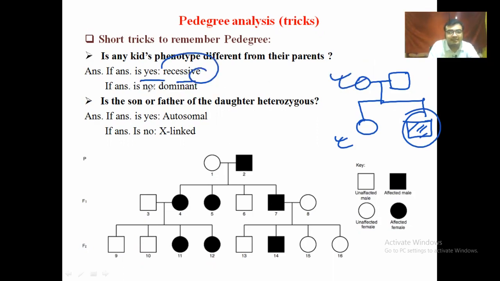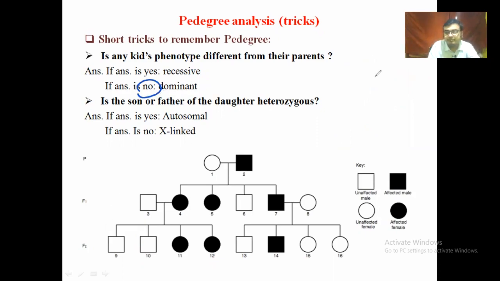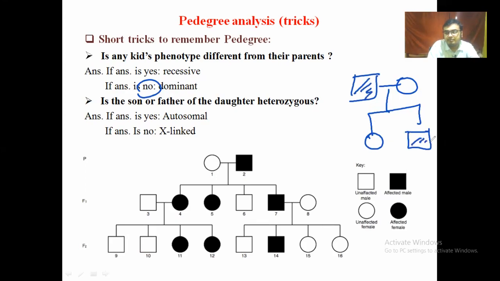On the other hand, if the answer is no, that means in these cases there are no differences, so it is dominant. And if the father of the daughter or the son becomes heterozygous, heterozygous must be dominant normally because it totally follows Mendel's law. Then, if the answer is yes, it becomes autosomal, or if no, X-linked.